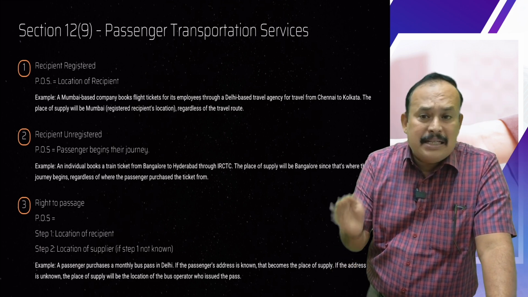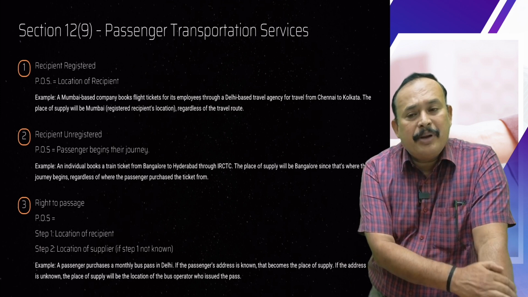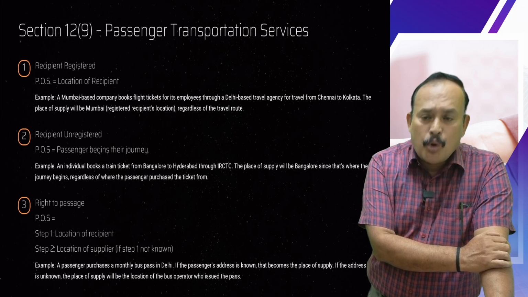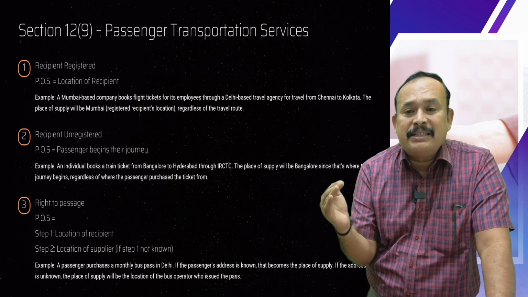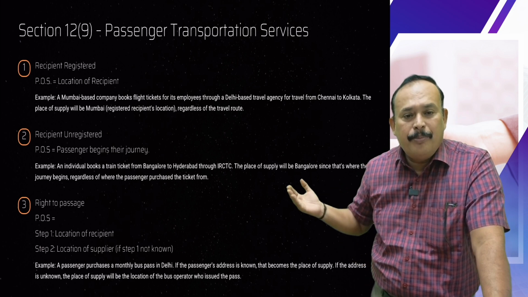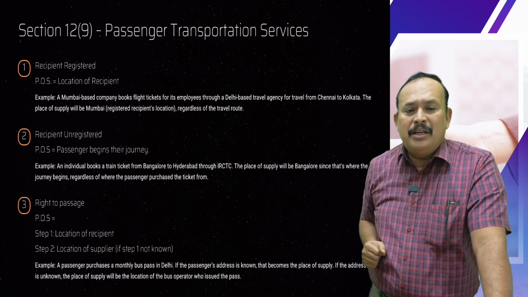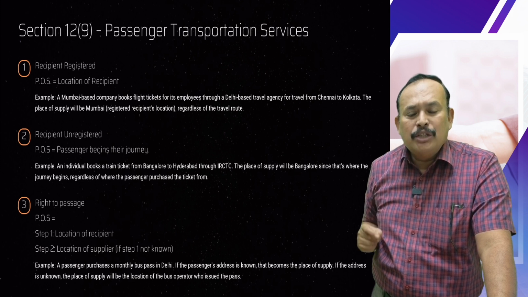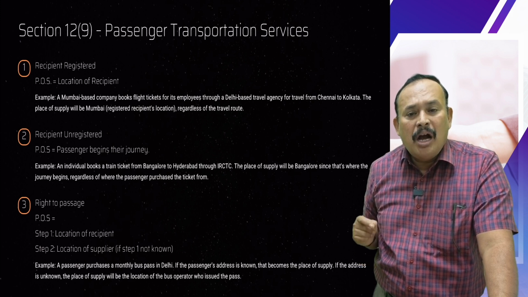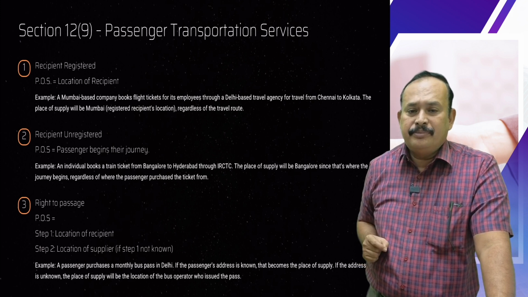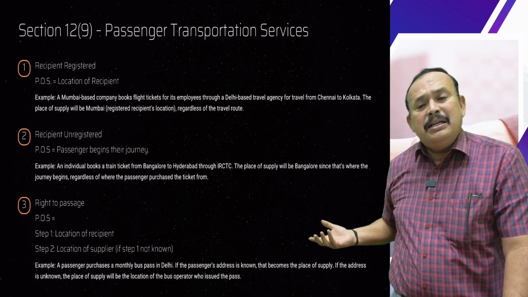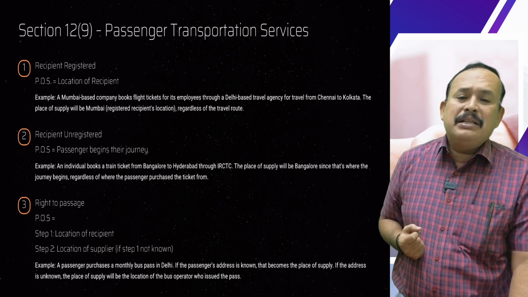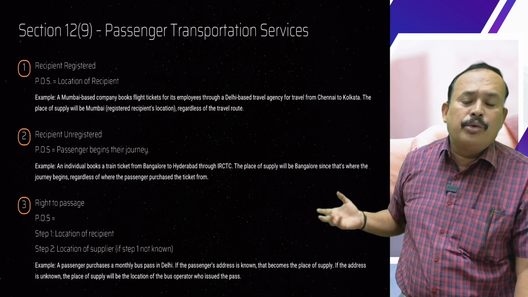If the recipient is an unregistered person, the place of supply goes to where the passenger begins their journey. Example: an individual books a train ticket from Bangalore to Hyderabad through IRCTC. From where does he start the journey? From Bangalore. The place of supply goes to Bangalore.